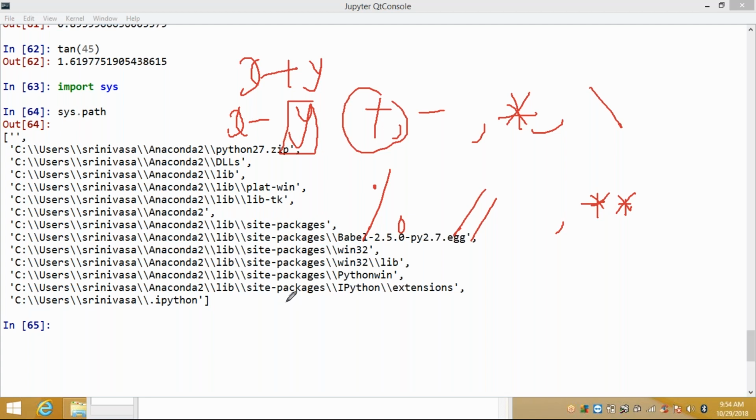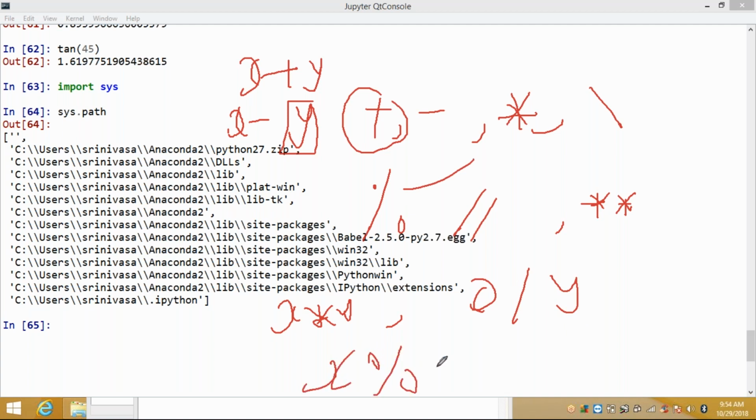Next, multiply two operands, x into y. Next, division, x divided by y, which divides the left operand by the right one. Next, modulus, x modulo y, you will get the remainder: the remainder of the division of the left operand by the right. Floor division gives the result as a whole number, adjusted to the left on the number line. Next, exponential, left operand raised to the power of right.